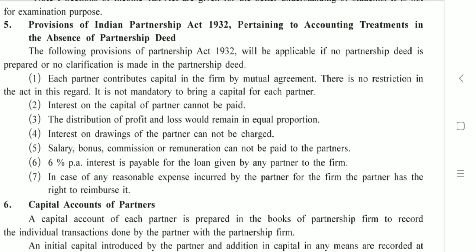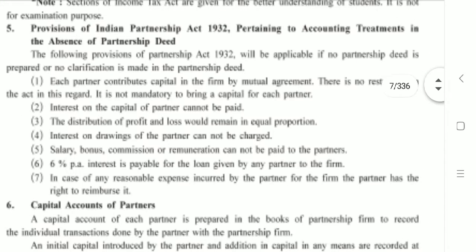Now, first of all, what is partnership deed? Partnership deed is a written agreement among the partners in which each and every detail regarding partnership firm is mentioned. So, they are trying to say that whenever there is an absence of partnership deed, how is the accounting treatment going to take place in context with the partnership firm? So they say that the following 7 provisions are to be followed in absence of partnership deed.